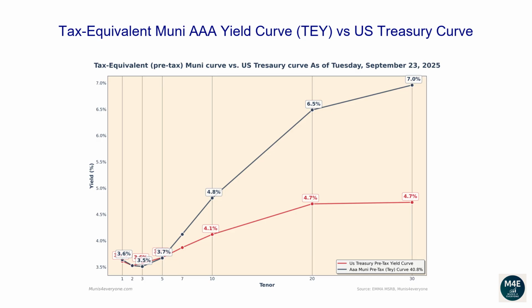Let's now go over the tax-equivalent Muni AAA yield curve versus the US Treasury Curve. The reason why investors and financial professionals care about Muni's tax-equivalent yields is to simply have the ability to compare them against US Treasury yields, which are pre-tax yields. Observing the current graph, we can see there are some parts of the tax-equivalent Muni curve currently trading above the Treasury curve. For example, if you wanted to buy a 30-year bond, a AAA Muni bond would yield 7.0% compared to a lower yield of 4.7% from a Treasury bond.